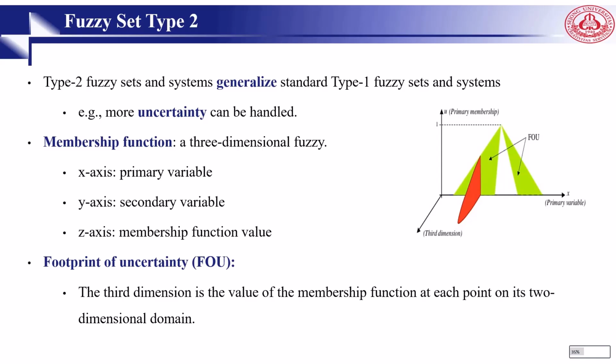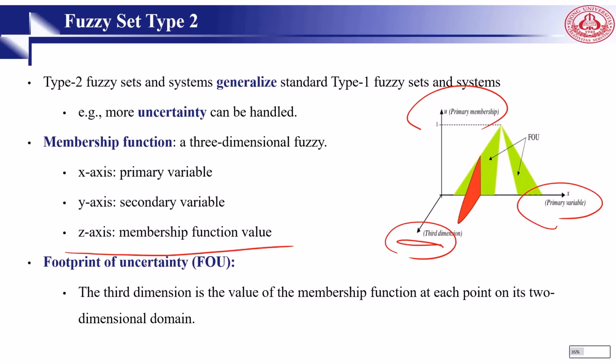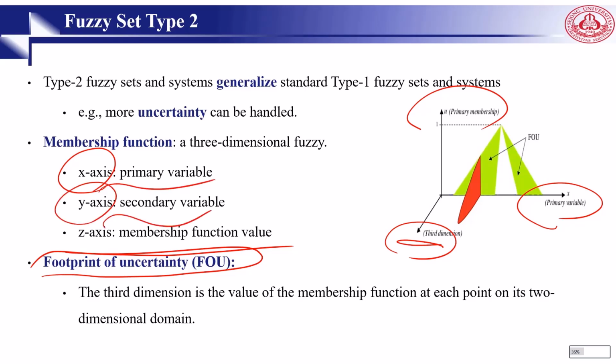The membership function in fuzzy set type 2 is again fuzzy, but here we have 3 dimensions, not 2. Type 1 fuzzy sets work with a fixed membership function, but here the membership function fluctuates. The third dimension, as you can see here, is the value of the membership function at each point on its 2-dimensional domain, which we call the footprint of uncertainty. Here the x-axis is the primary variable, the y-axis is the secondary variable, and the z-axis is the membership function value.